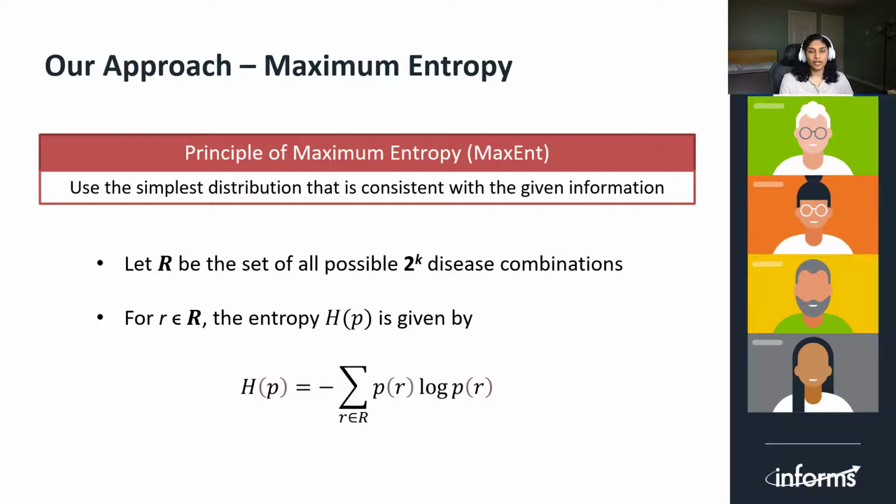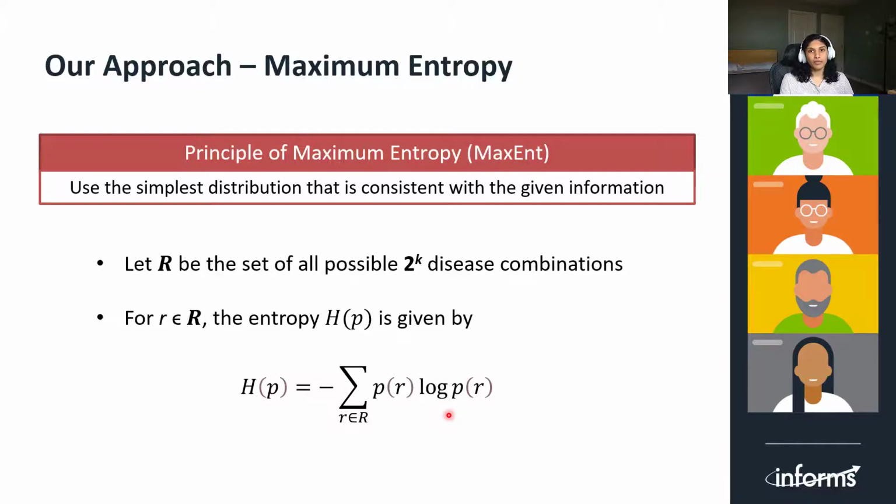It is worth noting that maximum entropy is a pay-as-you-go approach. The more information it has, the smoother is the approximation to the real data at hand. For a vector R in the set of all possible disease combinations, the entropy is defined as the sum over all vectors of the probability of the vector times its log probability.